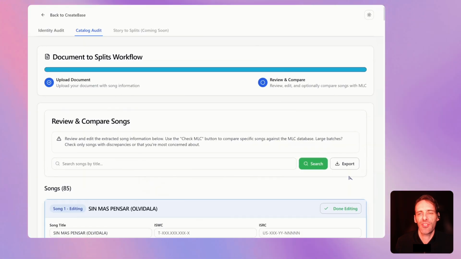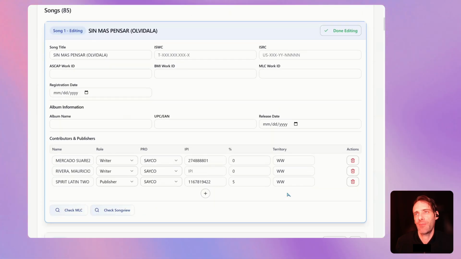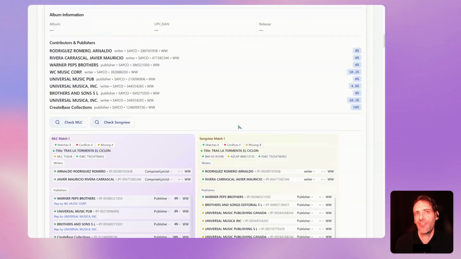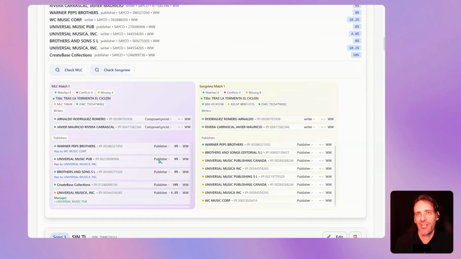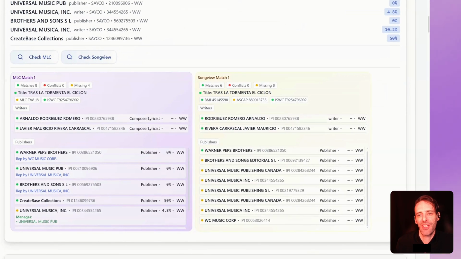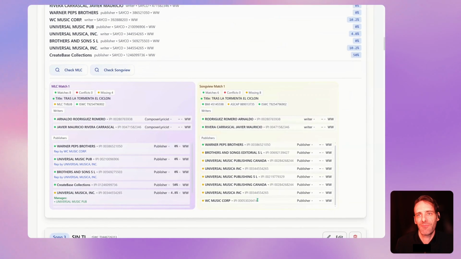They can do it in their own systems, or they can provide that file to their existing publisher or record label for correction. If they are a Createbase member, the interface looks a little bit different. They can consolidate these pictures of the different takes down into a single master take. And then from that master take, they can just say, Createbase, go correct this information. And we'll do that for them.